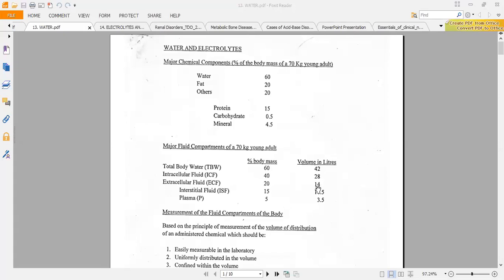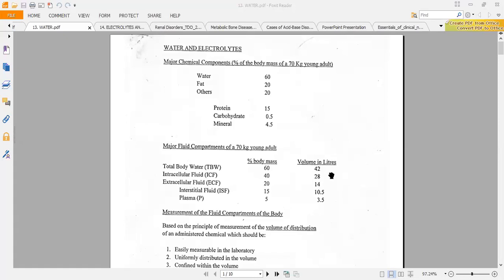Then we have one out of 3, one-third of the total body water, which is found in the extracellular compartment. So one out of 3 times 42 gives us 14 liters. So that means that 14 liters of water is found in the extracellular compartment.